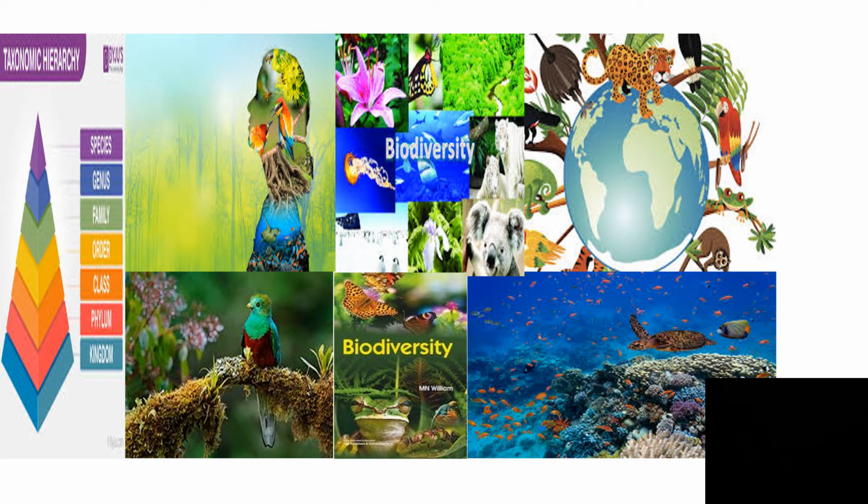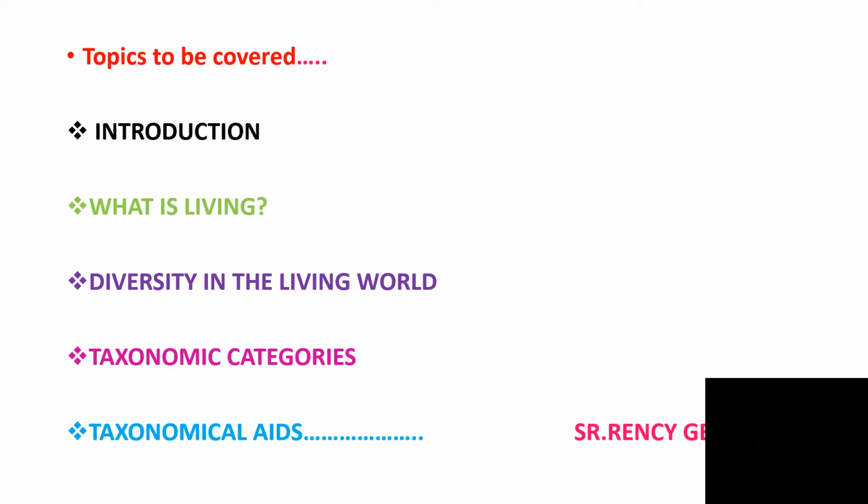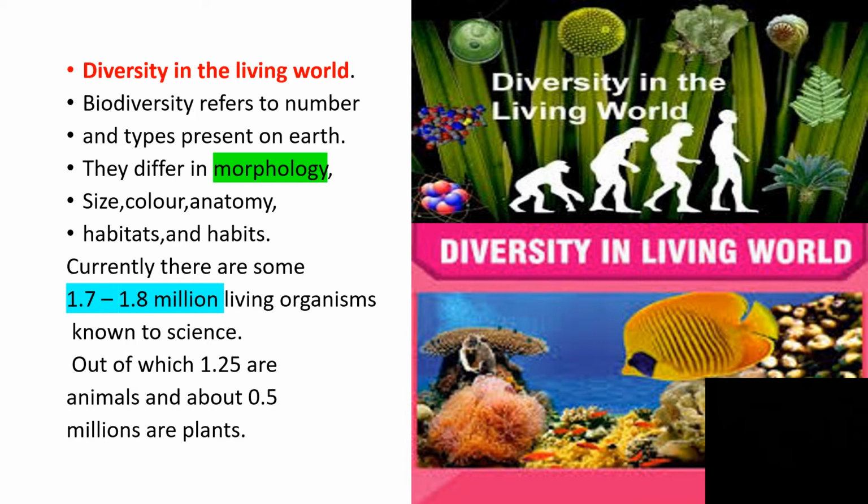Today we will be discussing the taxonomical categories. Before that, let me ask you something. Hope you have come across yesterday's portion and read the NCERT text as well. Topics to be covered are introduction, what is living, diversity in the living world, taxonomic categories and taxonomical aids. Yesterday we covered what is living. Today we will deal with two topics: diversity in the living world and taxonomic categories. Coming to the first topic, diversity in the living world.